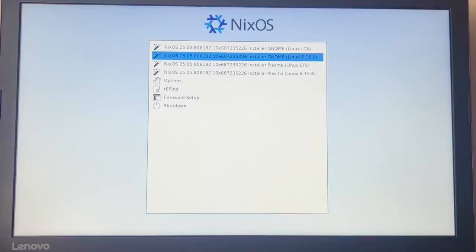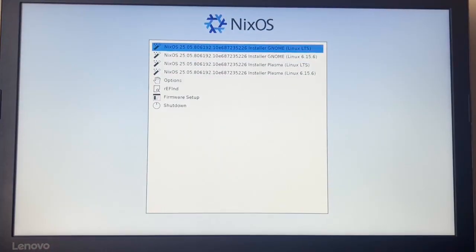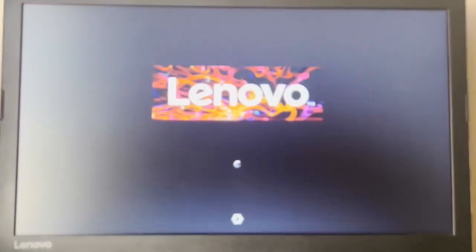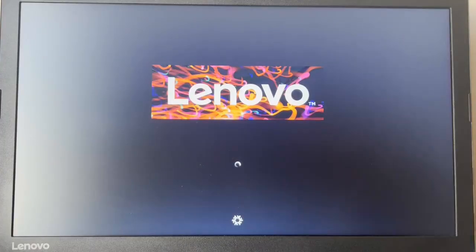It's really, really cool. Anyways, let's go with the normal mode, and we are going to go with the GNOME installer on the latest kernel. Although I don't know if it's the latest kernel anymore, because I downloaded this ISO a few months ago. Anyways, it is booting up here. Ooh, we actually get a graphical boot screen. That's nice. So we are just going to have to wait for this to load up here. I'm actually going to Google a bit of a better summary of NixOS on my tablet here, because I explained it pretty poorly. Okay, it's showing up on my second monitor now, so we're almost done.